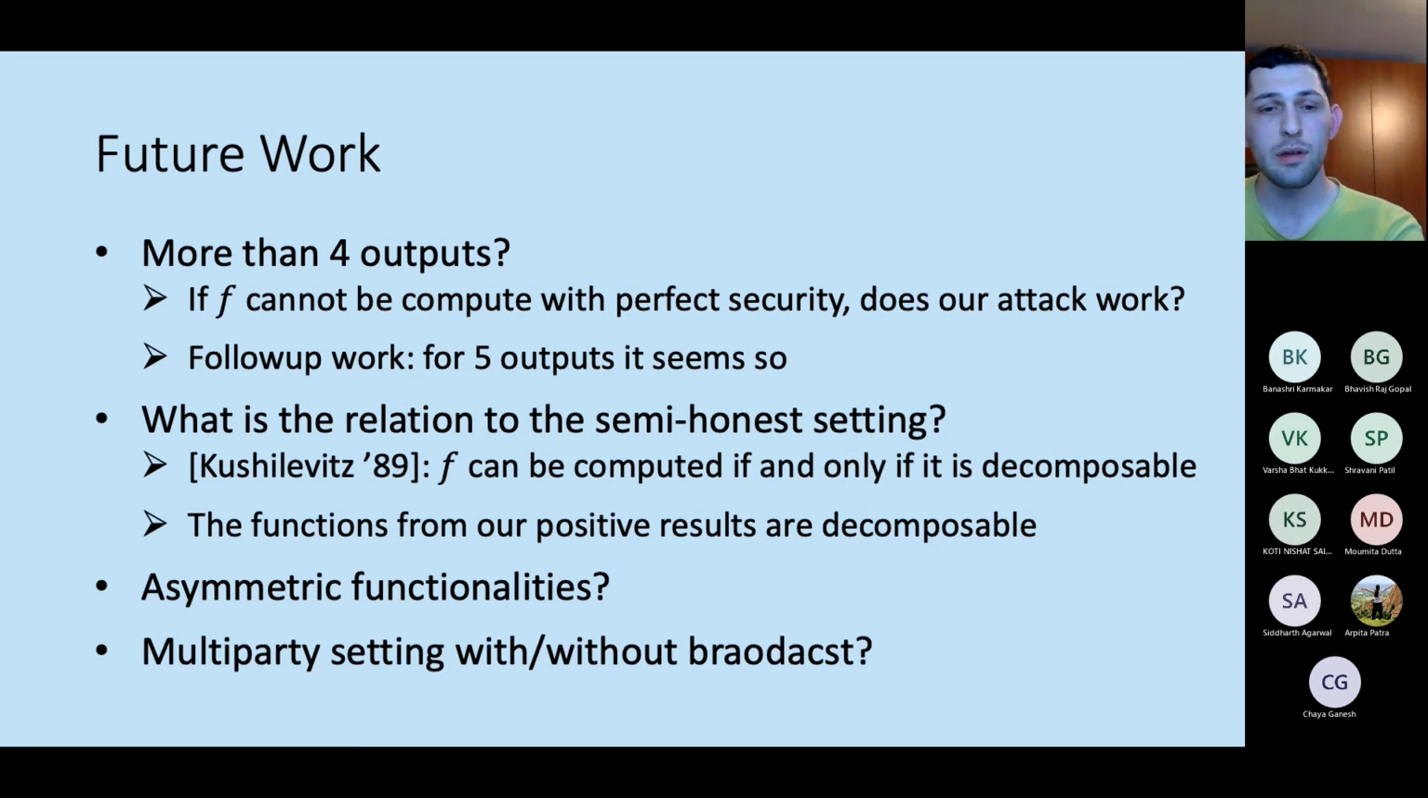And finally, what happens in the multi-party setting, with or without broadcast? We know from BGW and CCD that if there are sufficiently many honest parties, then everything can be computed. What happens if there are at least a third corrupted parties? Can we say anything interesting about that setting?